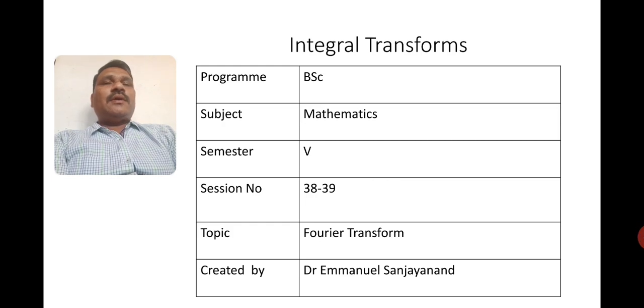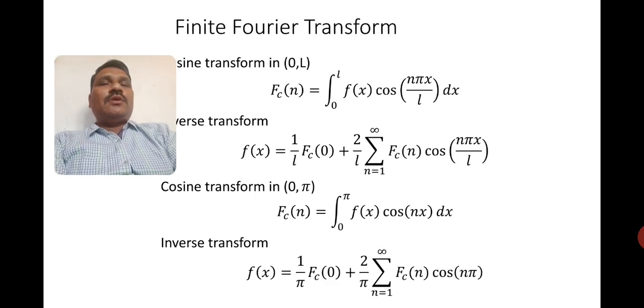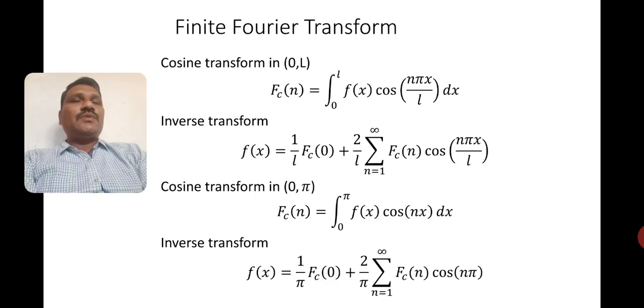In this session, I'm going to deal with some examples and definitions of the finite Fourier transform. Whatever we have done on the infinite Fourier transform in the previous sessions, in this session we are going to concentrate on finite Fourier transforms. So first let me define the cosine transform for an arbitrary interval, that is Fc of n is equal to integral 0 to L f of x cos of n pi x by L dx.